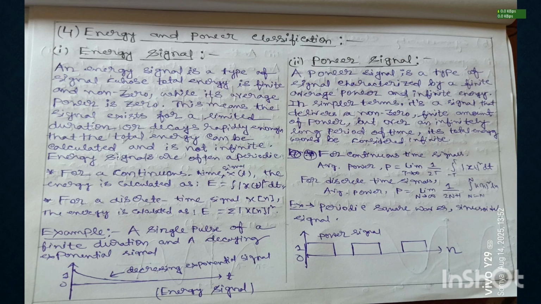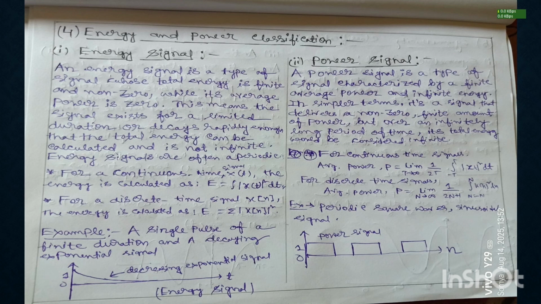Now let's see what a power signal is. A power signal is a type of signal characterized by finite average power and infinite energy. In simpler terms, it's a signal that delivers a non-zero finite amount of power, but over an infinitely long period of time its total energy would be considered infinite.